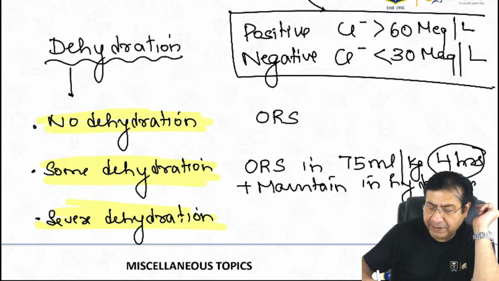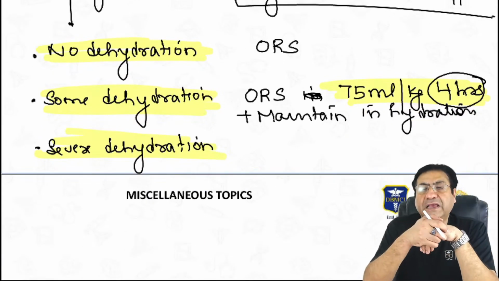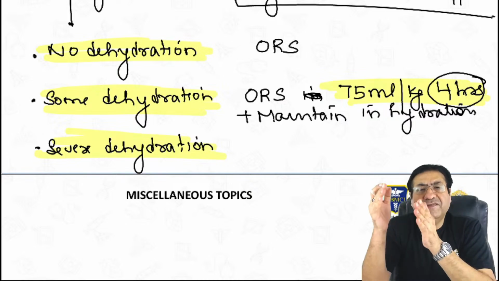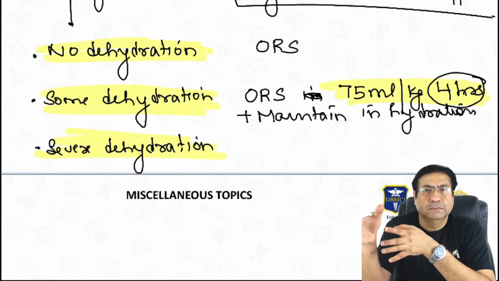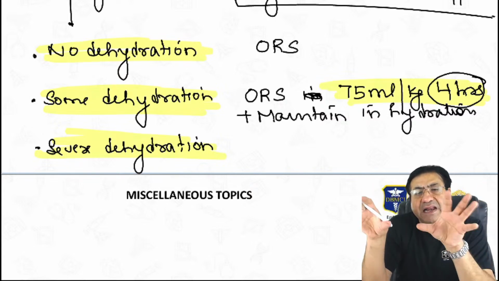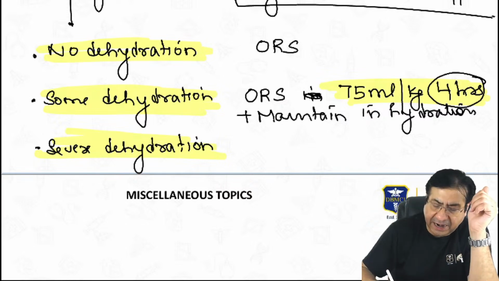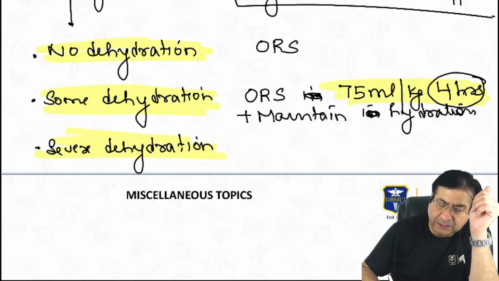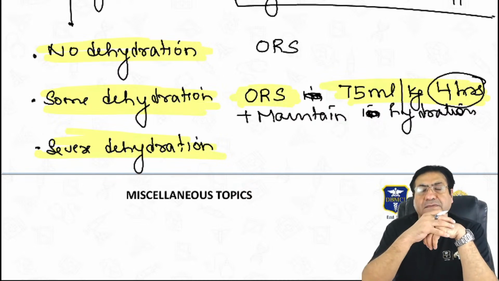So the main treatment of some dehydration is ORS given at a rate of 75 ml per kg over 4 hours. And once the dehydration has been corrected, then maintain hydration in the child. The treatment of this group of children is ORS.